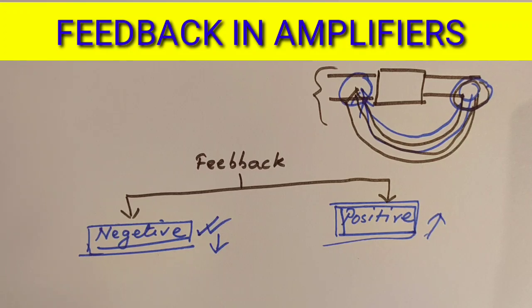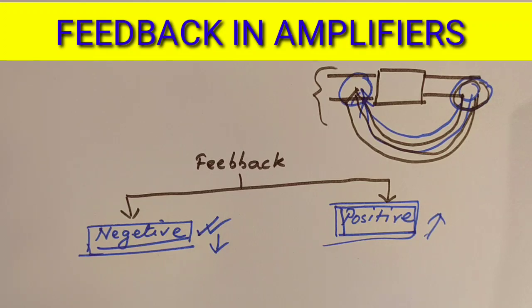Despite the reduction in the overall gain of the amplifier, negative feedback offers many advantages, and it is therefore extensively used in electronic circuits. On the contrary, positive feedback causes instability in the gain of the amplifier and distorts the input signal.